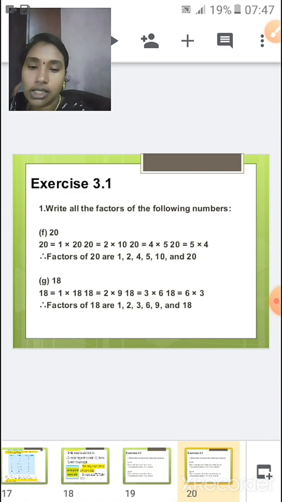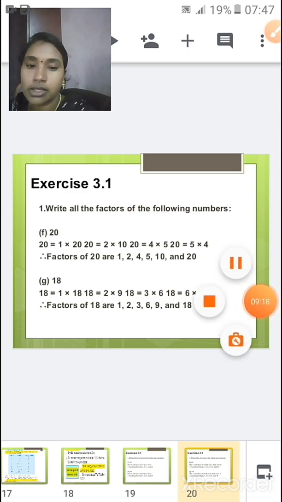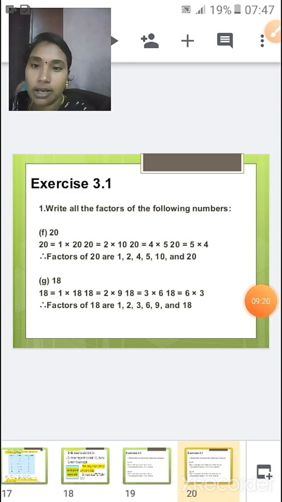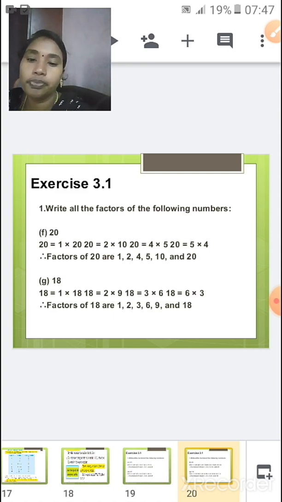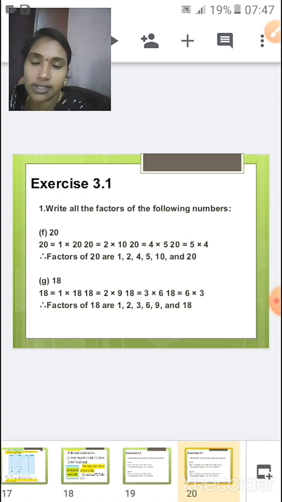Write all the factors for the following numbers. Now we have the F sum, that is 20. As I told you, when you have this question, write all the factors for the following numbers and the number is being given, you just write the same number and 1 as equal for all the sums, because we have discussed the rule, right? So now let us check in what tables 20 will go.